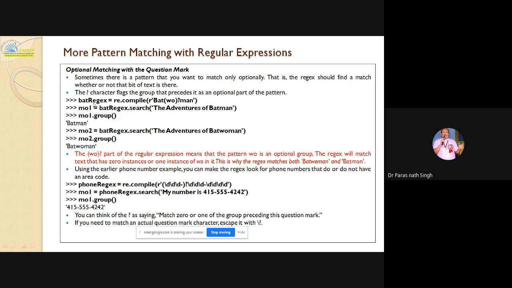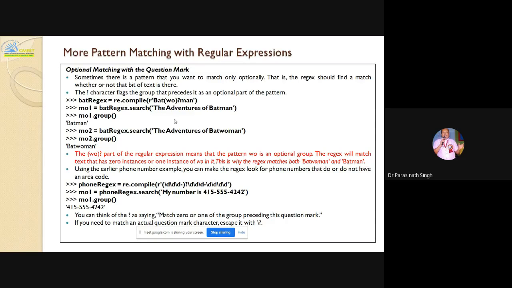So I'm writing here, making one regex with re.compile, r'bat(wo)?man'. Here the question mark means the group may be there or may not be there: the Adventures of Batman, the Adventures of Batwoman. So here it is showing Batwoman also, and here also. So the question mark flags the group that precedes it as an optional part of the pattern.